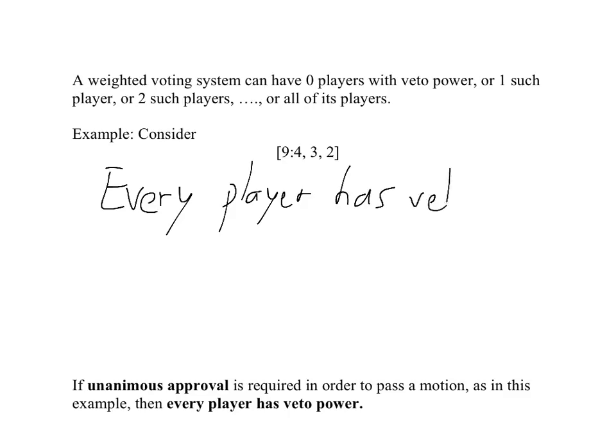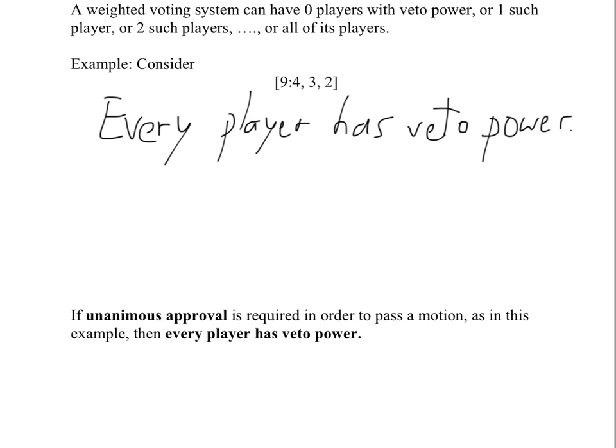That's interesting because they each have a different weight officially. However, they're clearly playing exactly the same role here. Everyone has the same status when you really look at what it takes to pass something. That's a general principle that's worth remarking on. If unanimous approval is required in order to pass a motion, what that really means is that every player has veto power.